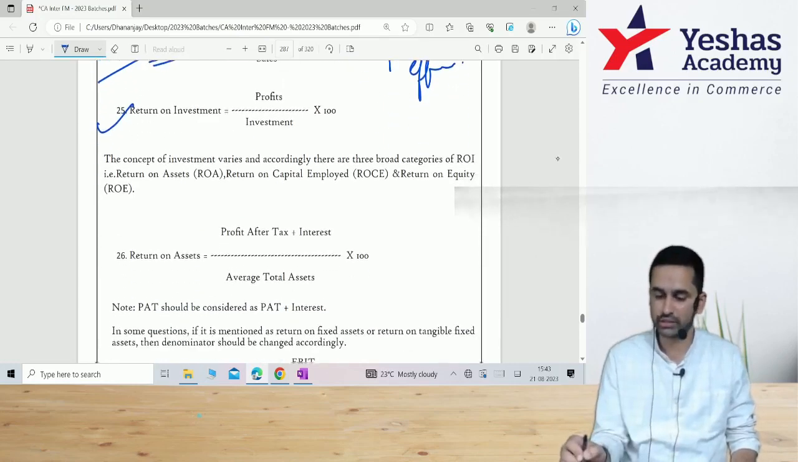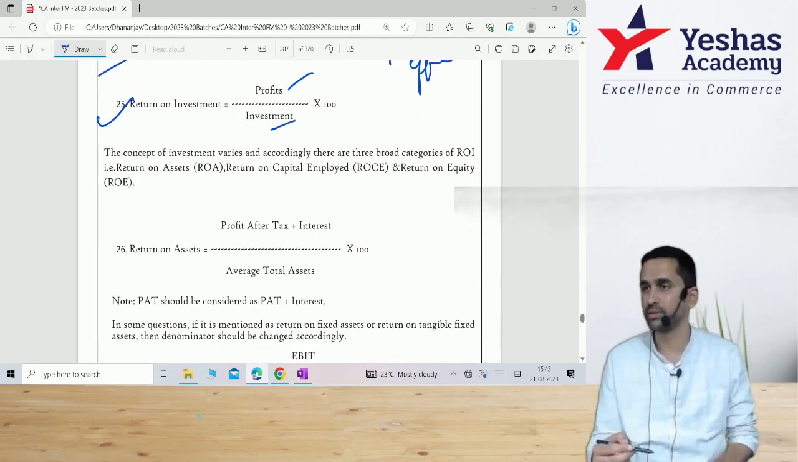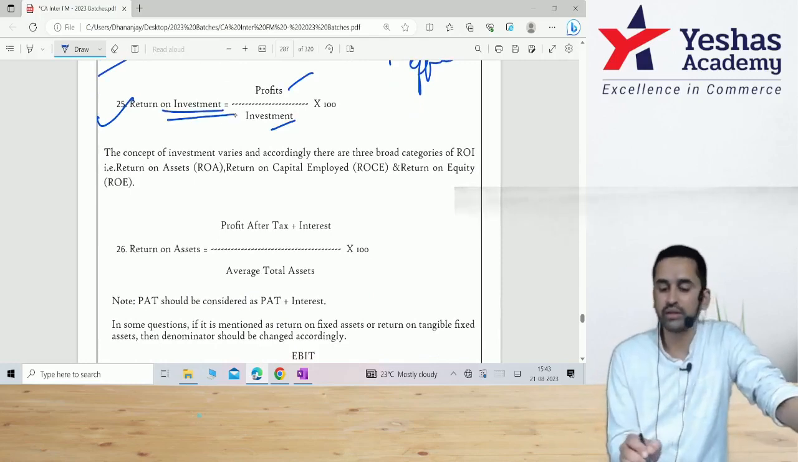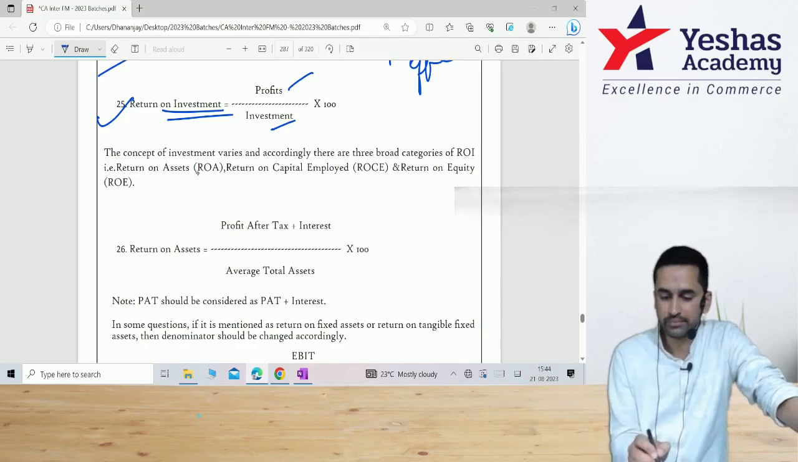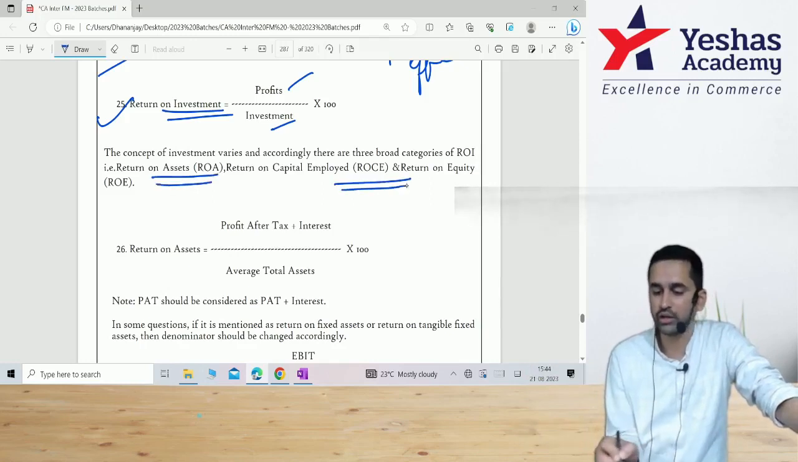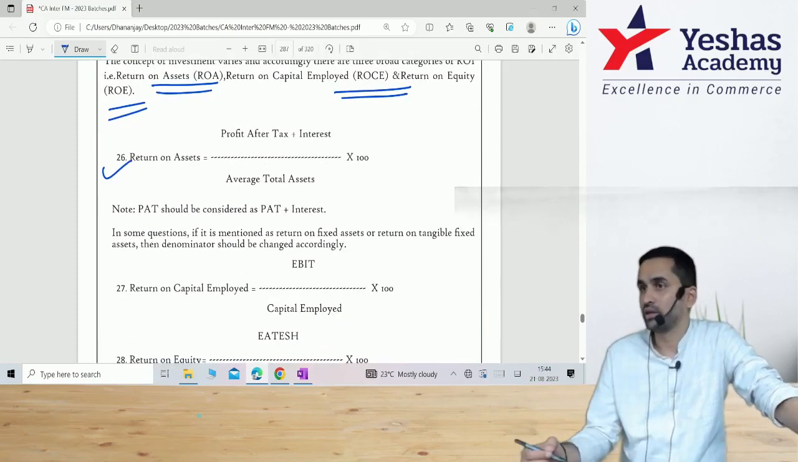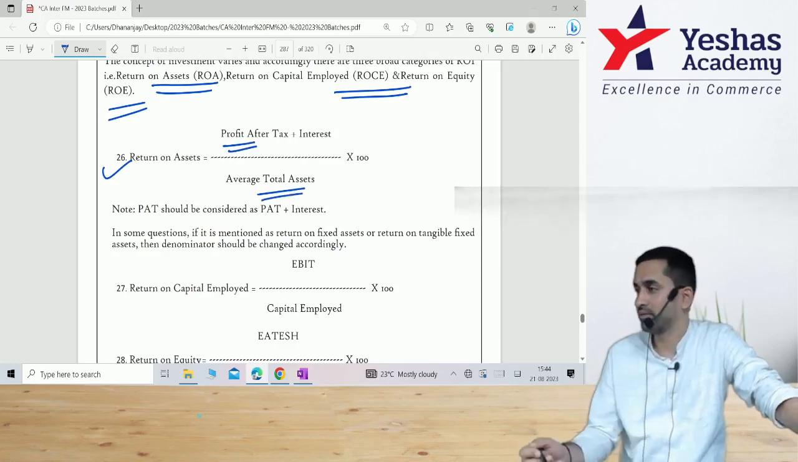Next one is return on investment, which is profit that you earn divided by investment, the money that you have put in, into 100. Now this return on investment can have different variants, different varieties. Here it can be return on asset, return on capital employed, return on equity. First one is return on asset, wherein you do PAT, add back interest divided by average total asset.